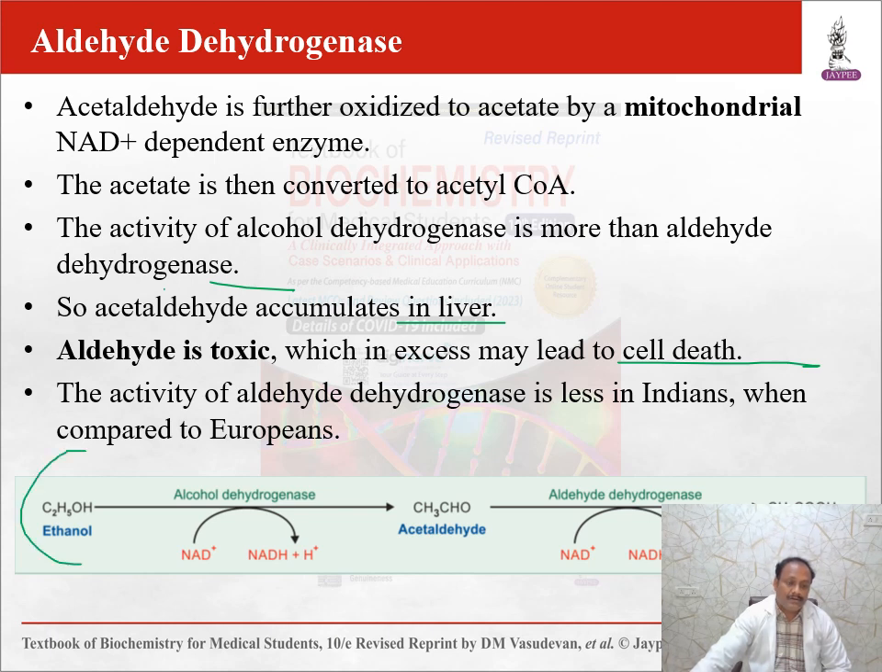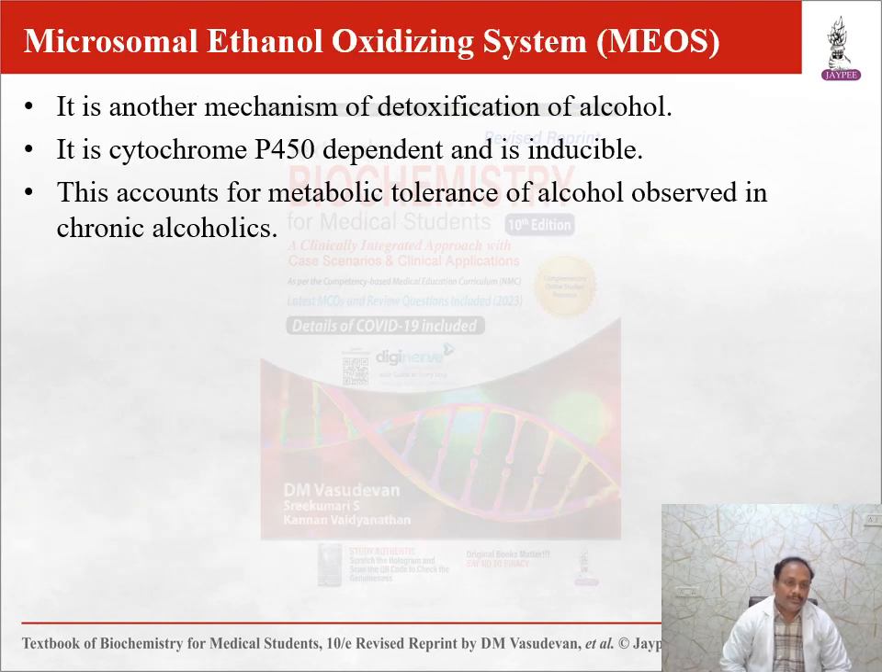See, ethanol goes to acetaldehyde again. So here alcohol dehydrogenase converts ethanol to acetaldehyde, and then aldehyde dehydrogenase acts, so here we get the remaining product. The microsomal ethanol oxidation system, MEOS, is another mechanism of detoxification of alcohol. It is cytochrome P450 dependent and it is inducible. So metabolic tolerance of alcohol is observed in chronic alcoholics.